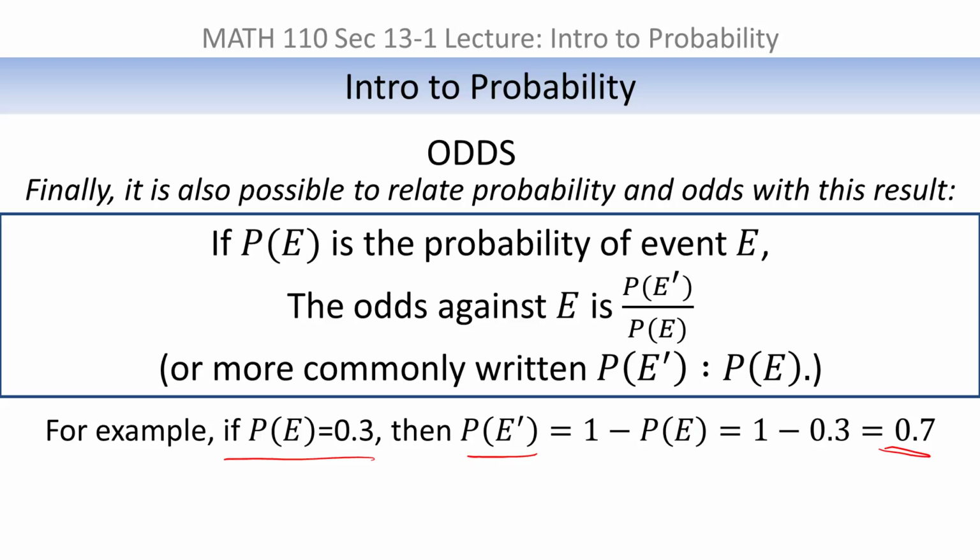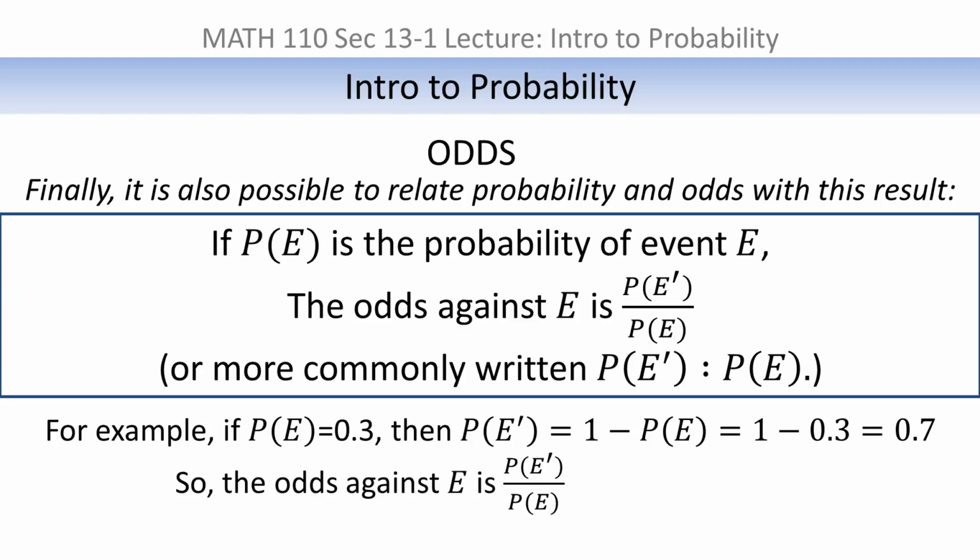So if I wanted to use this result up here to change it back to odds, if I wanted the odds against E, it would be the probability that E didn't occur divided by the probability that E did occur. The probability that E didn't occur over the probability that E did occur. So that would be 0.7 over 0.3. And if you simplify that, if you multiply top and bottom by 10, you get 7/3. Or you could write that 7:3.